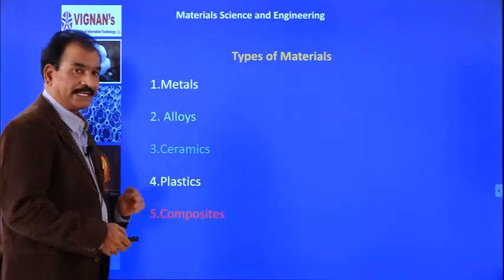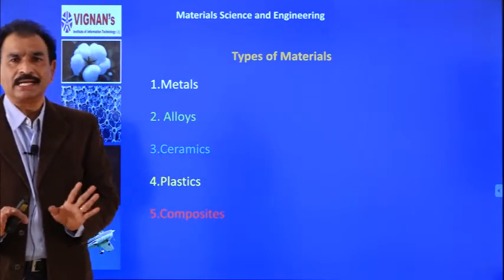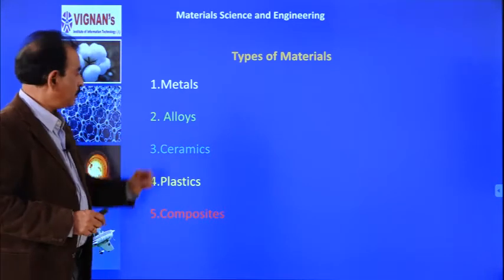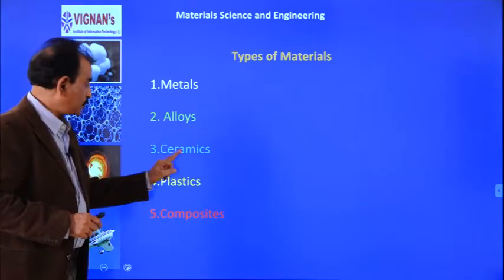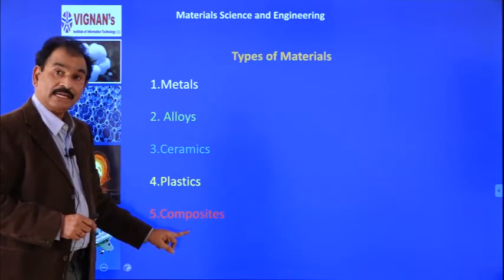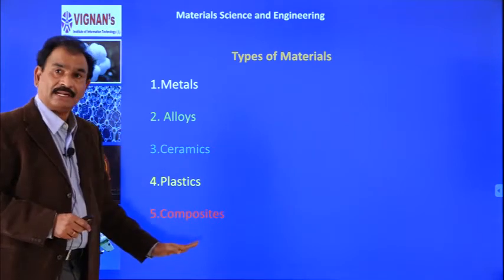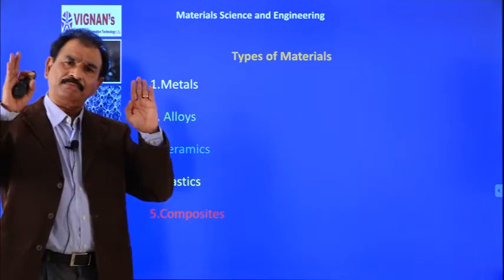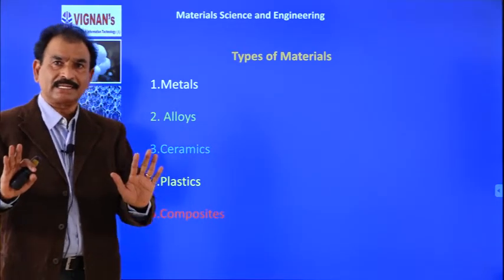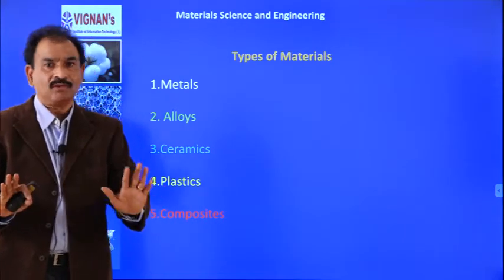Suppose we take the common materials we use in daily life. We use metals, we use alloys, we use ceramics, we use plastics, and we also use composites. These are the 5 common materials we use for any purpose. It may be the mechanical industry, chemical industry, automobile industry, electronics industry, what not.